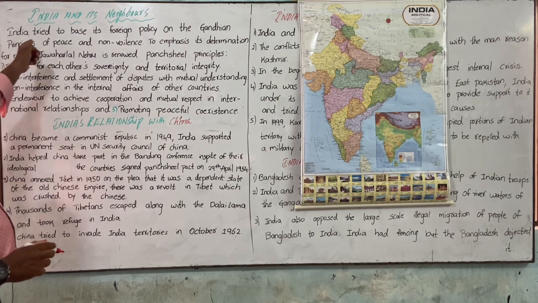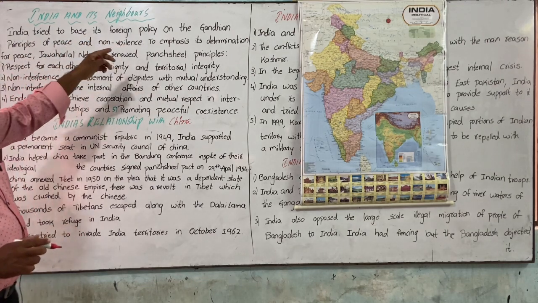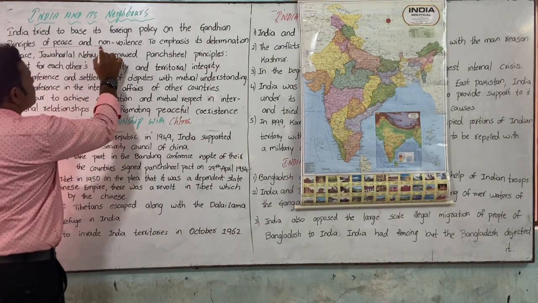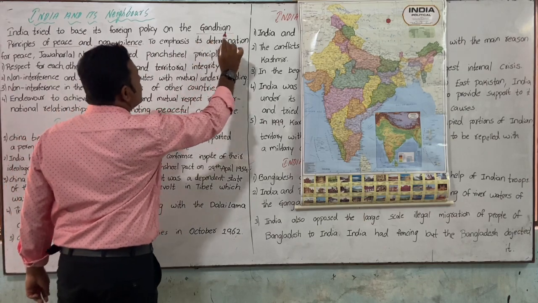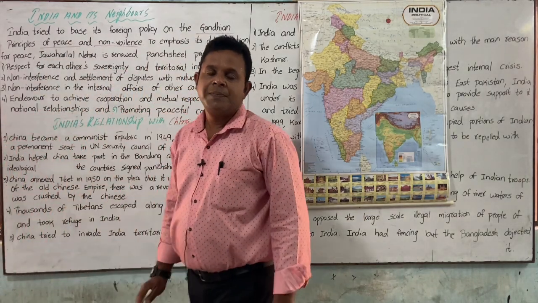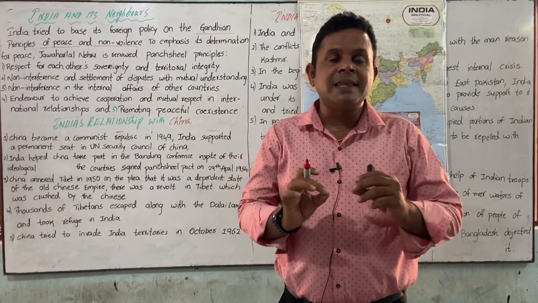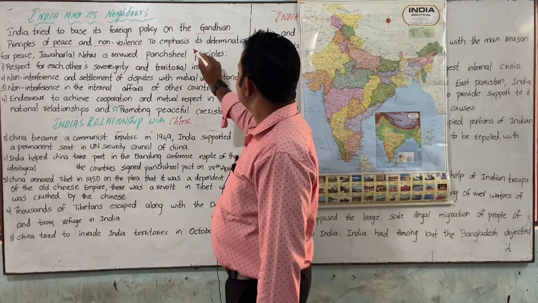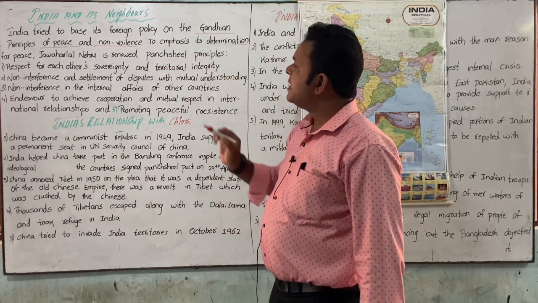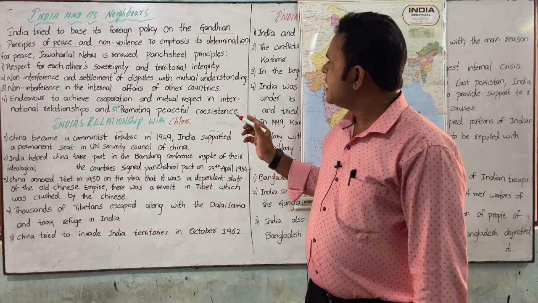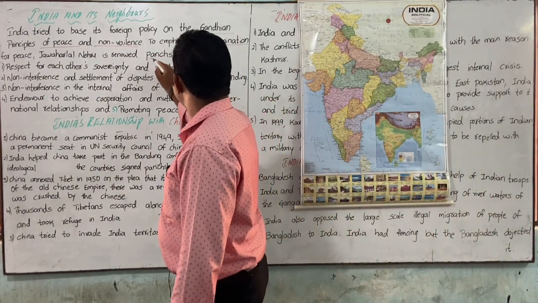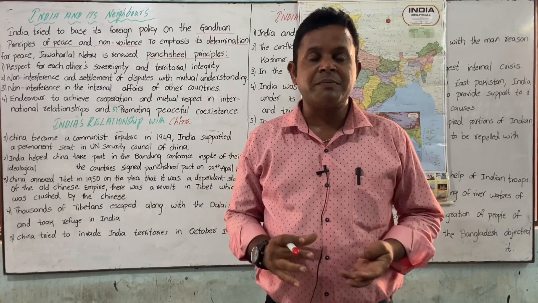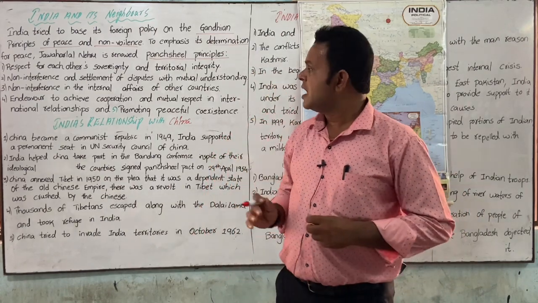India tried to base its foreign policy on the Gandhian principle of peace and non-violence. So, what are the things they are focusing on? Peace and non-violence. This is especially related to the father of our nation. Peace and non-violence is the main theme, the main weapon that Gandhiji followed. In that regard, to emphasize its determination for peace, Jawaharlal Nehru also propounded the Panchsheel principles. Panchsheel means five important principles. What are the five important principles? How are they connected to our nation? Let me explain in detail.